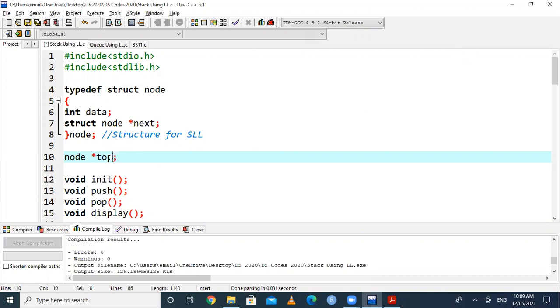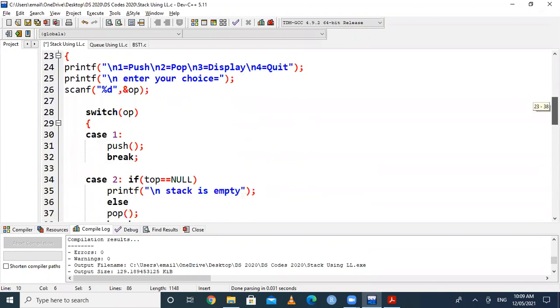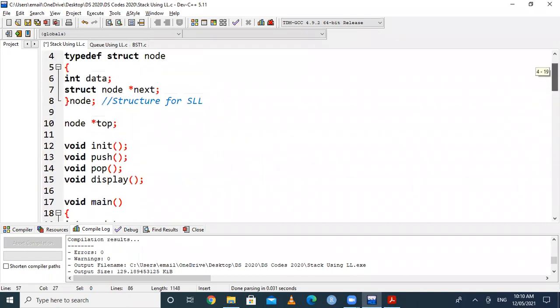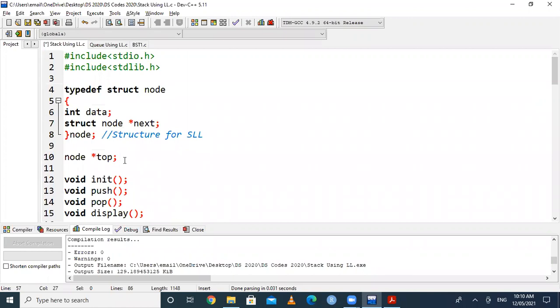If you want to access members of a structure using a variable which is a pointer, then you have to use the arrow operator. See here in this program, you are writing temp arrow data, then temp arrow next. You can write like this because it is a variable of pointer type, and then you can access members of the structure using it. So the arrow operator is useful for accessing members of a structure using a pointer variable.